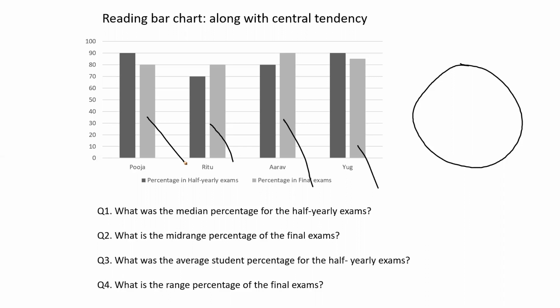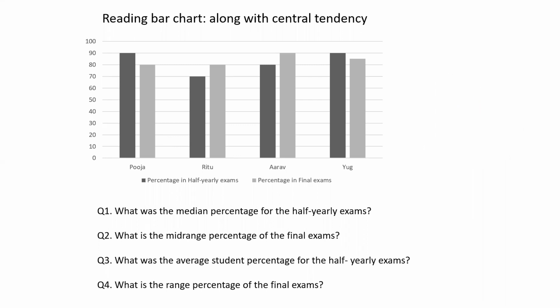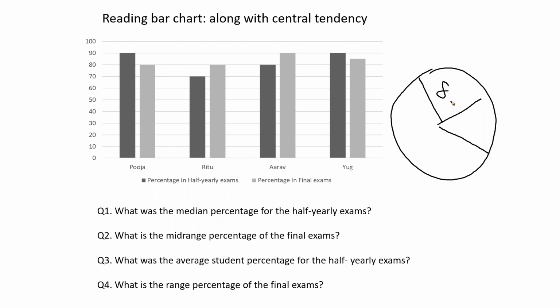Out of that, Ritu and Pooja are of same mark. So I have to create a slice in a way that it will break into two equal parts, right? So I have a pie, and from here let's make this like this and cut it here, right? So this is 80, this is 80, something like this, and then a bit like this.